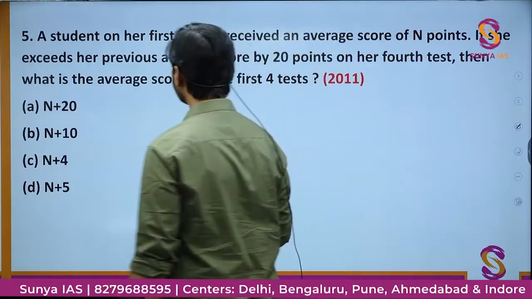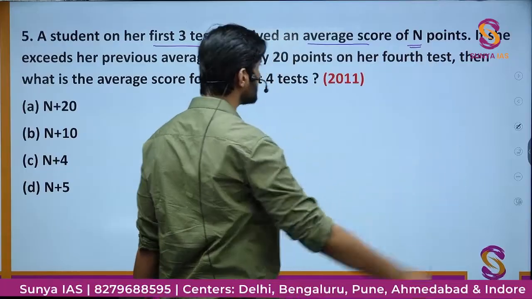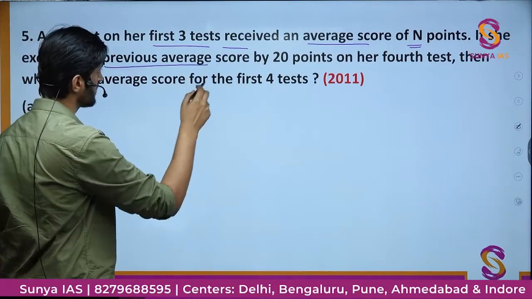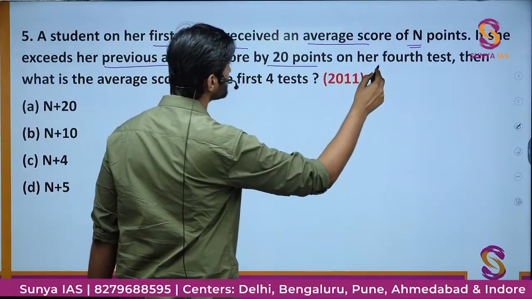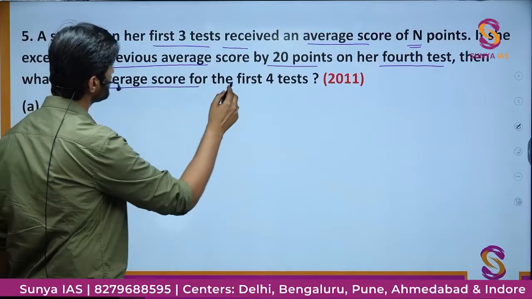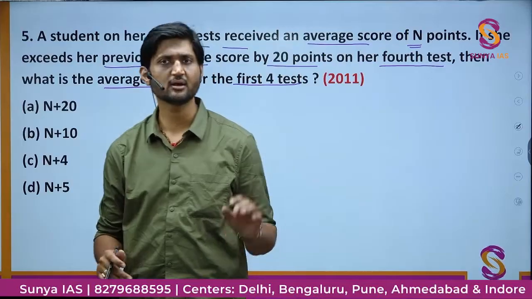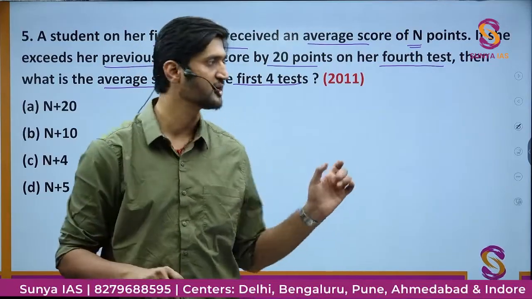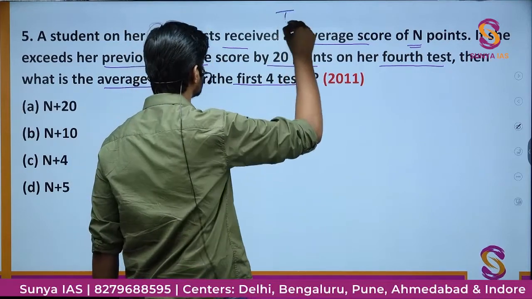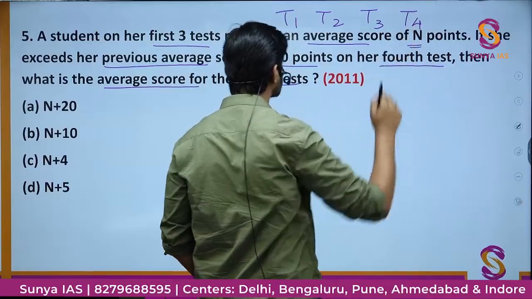A student on her first 3 tests received an average score of n points, n marks, whatever you want to call it. If she exceeds her previous average score by 20 points in her 4th test, then what is the average score for the first 4 tests? So what is the basic understanding of this question? It is that there is some test going on. So there is a girl who is appearing for 4 tests. Let's call them T1, T2, T3 and T4. These are the 4 tests she is appearing for.